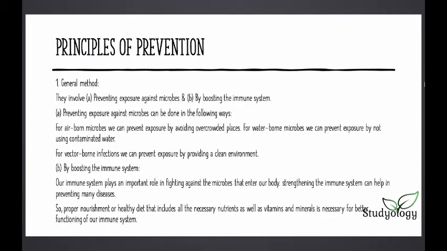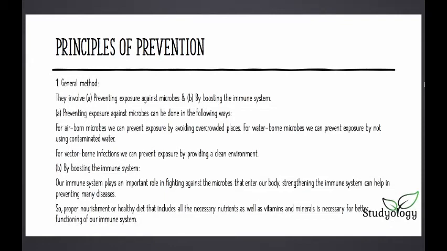So, airborne diseases that we had discussed in some previous slide spread through air. So, we can prevent that by avoiding crowded places. For waterborne, you should not drink contaminated water. And vector-borne diseases are basically those which are spread through insects. A vector is basically an insect, for example, mosquitoes, flies, etc.